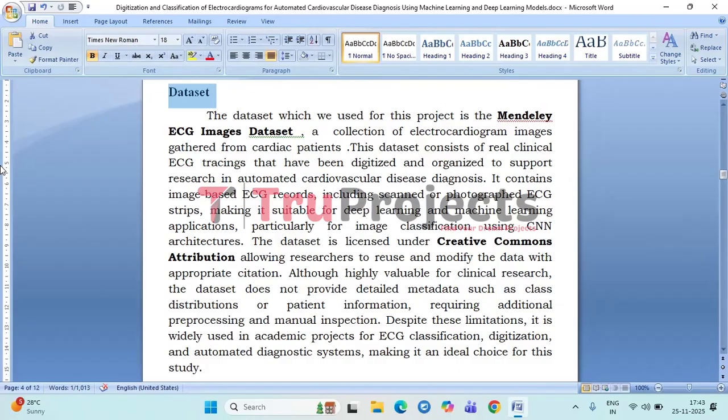However, it does have some limitations, such as limited metadata and unclear class distribution. So additionally, pre-processing and manual inspection are needed. Even with these challenges, the dataset is widely used in academic and medical research projects, making it a reliable and suitable choice for training and evaluating our ECG classification system.